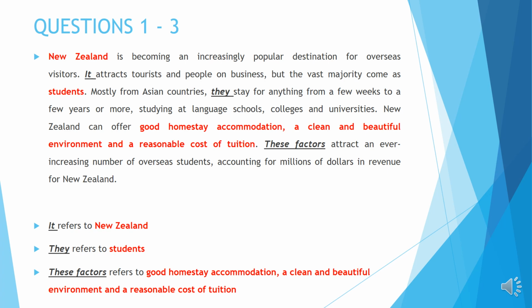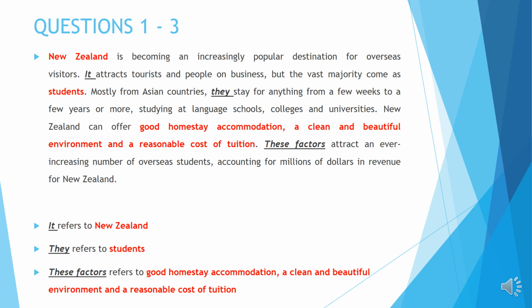Okay, some of you answered students from Asian countries. Okay, this one is wrong, because if you look at the previous sentence, it says vast majority, but the vast majority come as students. Okay, so a bigger group is students. So the next sentence is telling you that most of them are from Asian countries, but they here are still referring to students. So these students can come from Asian countries, can come from Europe, from all over the world. So they here is referring to students. Okay, so that is the correct answer.